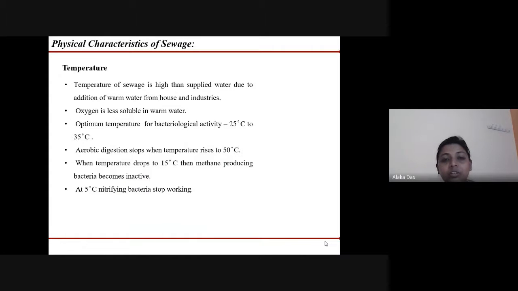Next is temperature. Generally, the temperature of the sewage is higher than the water that is supplied to the community, due to the addition of warm water from various activities of houses and industries. And as oxygen is less soluble in warm water, the sewage becomes stale in nature. The optimum temperature for bacteriological activity is between 25 degrees Celsius and 35 degrees Celsius. Aerobic digestion stops when the temperature rises to 50 degrees Celsius. When the temperature drops to 15 degrees Celsius, the methane producing bacteria become inactive, and at 5 degrees, the nitrifying bacteria stop working.